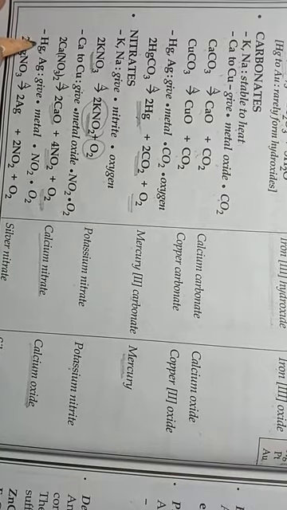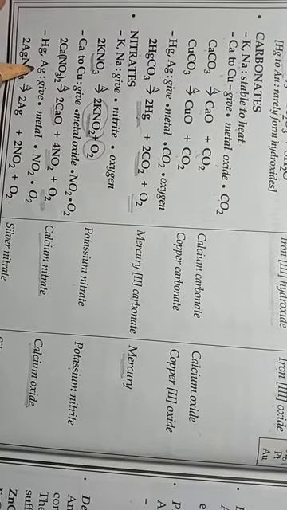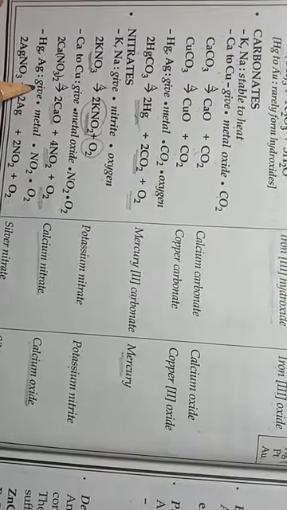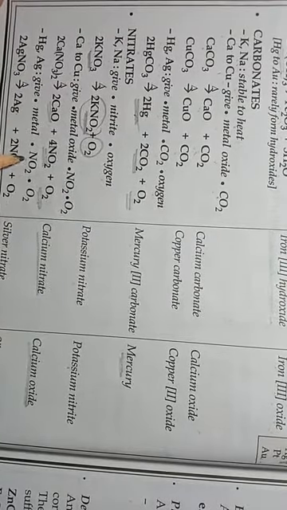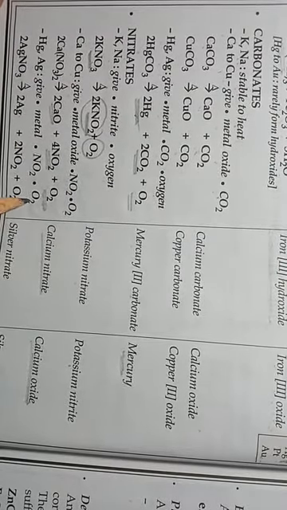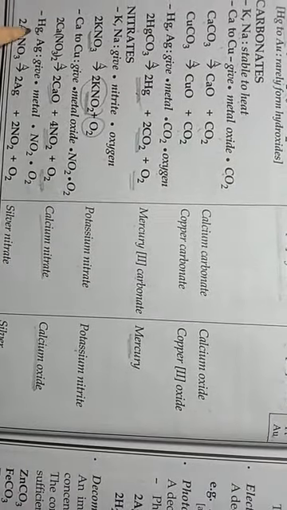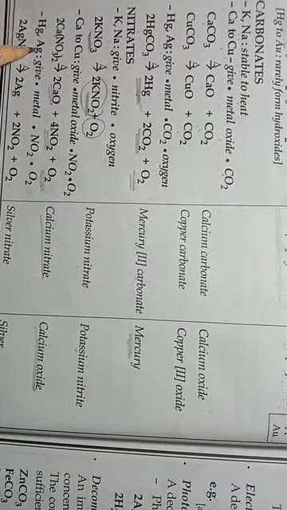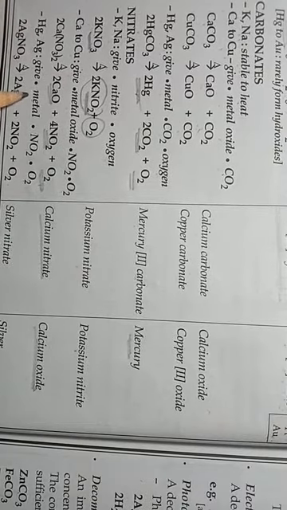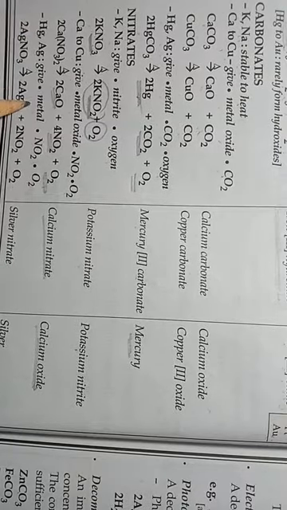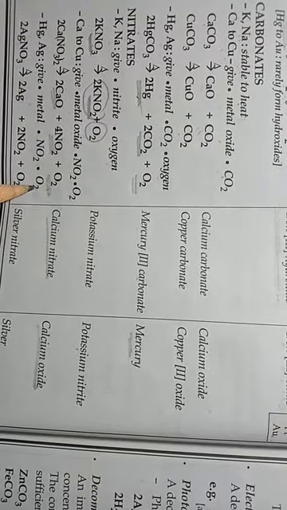Now next is mercury and silver. Mercury and silver give metal, NO2 and O2 after decomposition. So when mercury or silver nitrate is heated, it is converted into metal, nitrogen dioxide and oxygen.